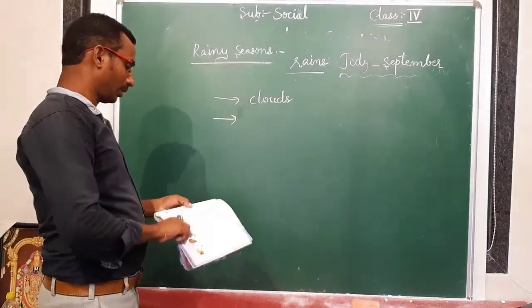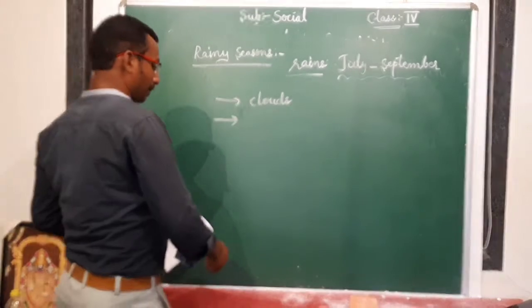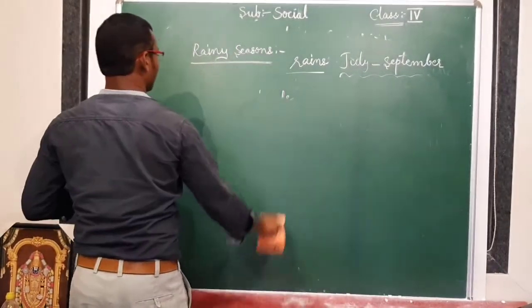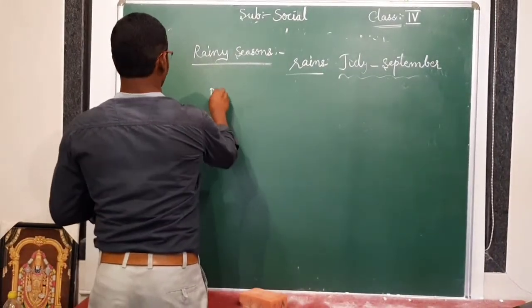So what type of precautions do we have to take in the rainy season?